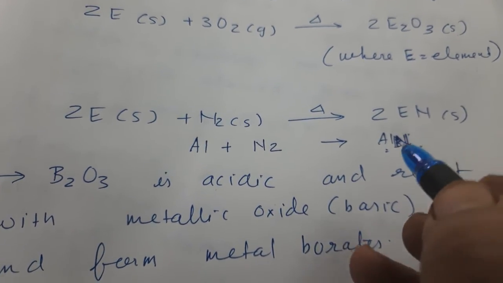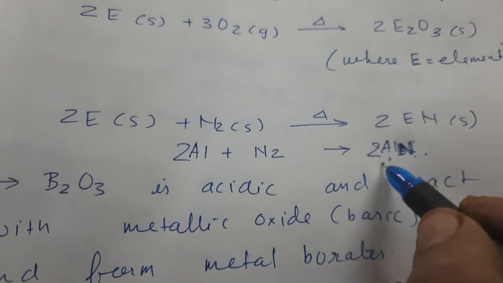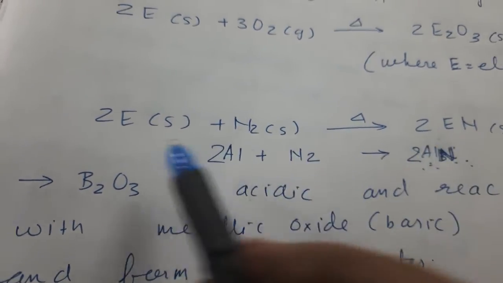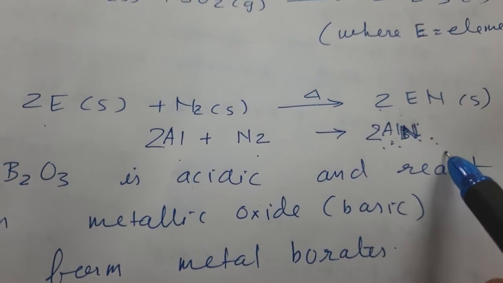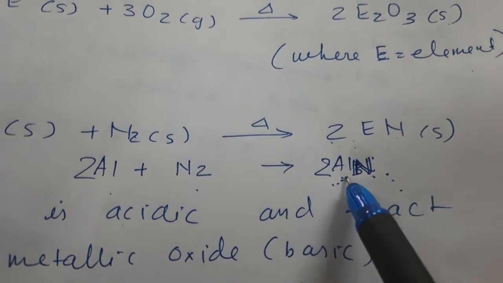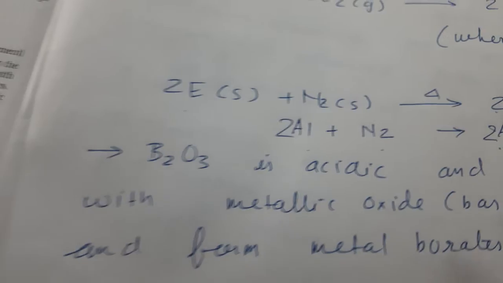Okay, so we will write here 2Al plus N2 will give us 2AlN. You can see 2Al plus N2 will give us 2AlN, aluminium nitride. How is it balanced? Aluminium valency is plus 3 and nitride valency is minus 3.